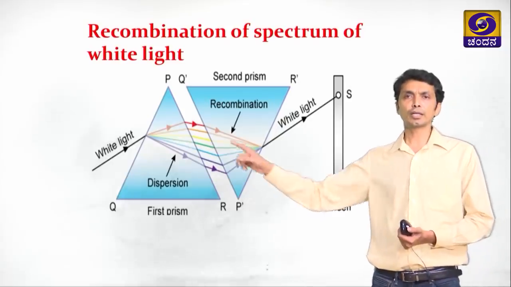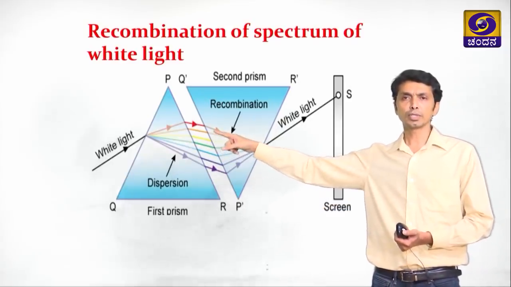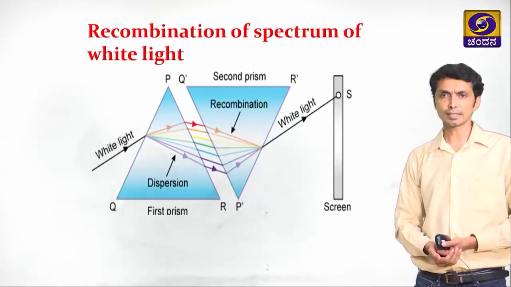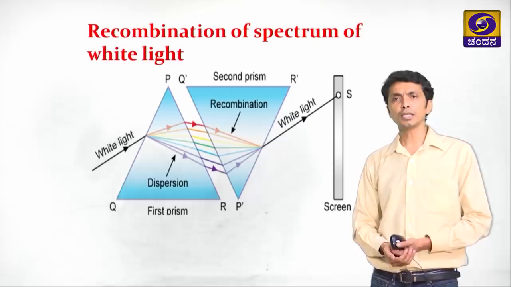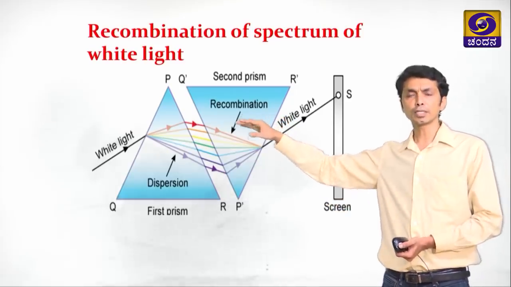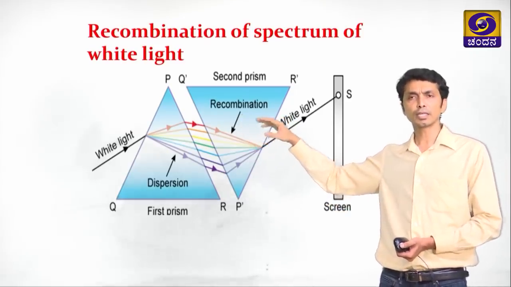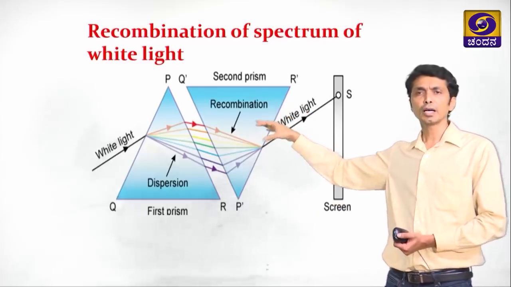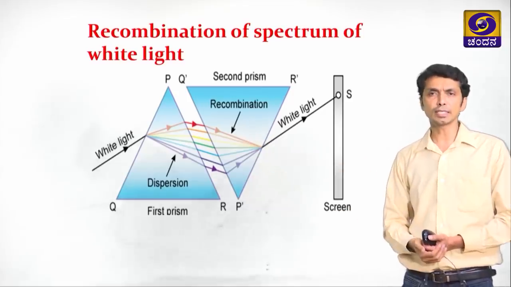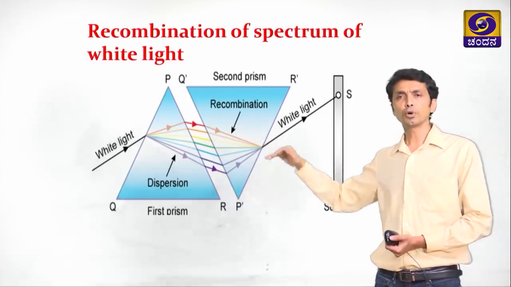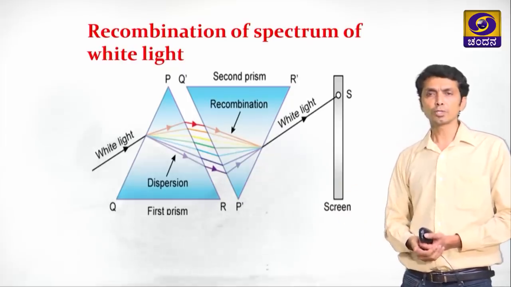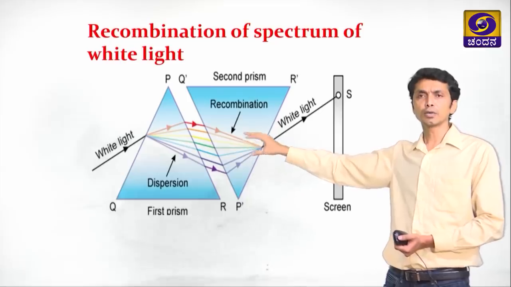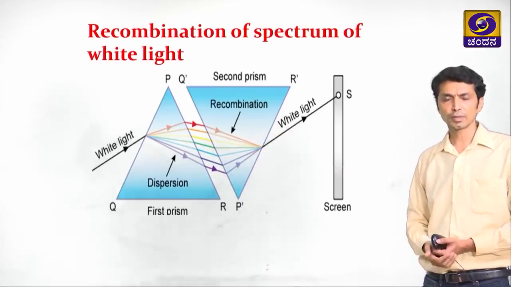We have seen that when white light is passed through a prism, it disperses into 7 colors. Newton tried to check whether by passing these rays of light through another prism, we could get more colors. So he placed the two prisms one beside the other, but he was not able to get more colors apart from these. So what he did was invert the second prism and check what the emergent ray was.